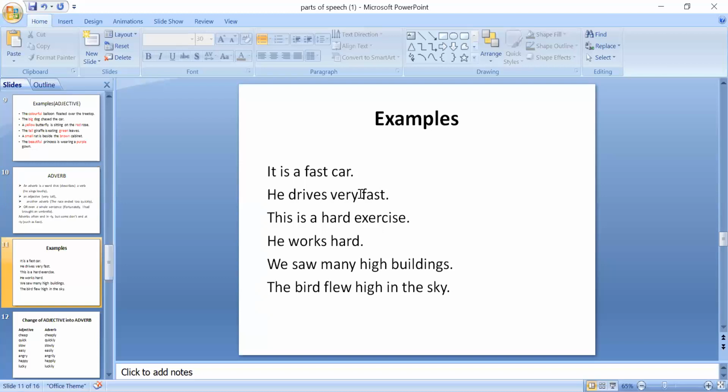And when we add very before it, then there are two things. One adverb is describing another adverb and one adverb is describing a verb. ठीक है? Adverb adverb को भी describe कर रहा है और adverb verb को भी describe कर रहा है. ठीक है?